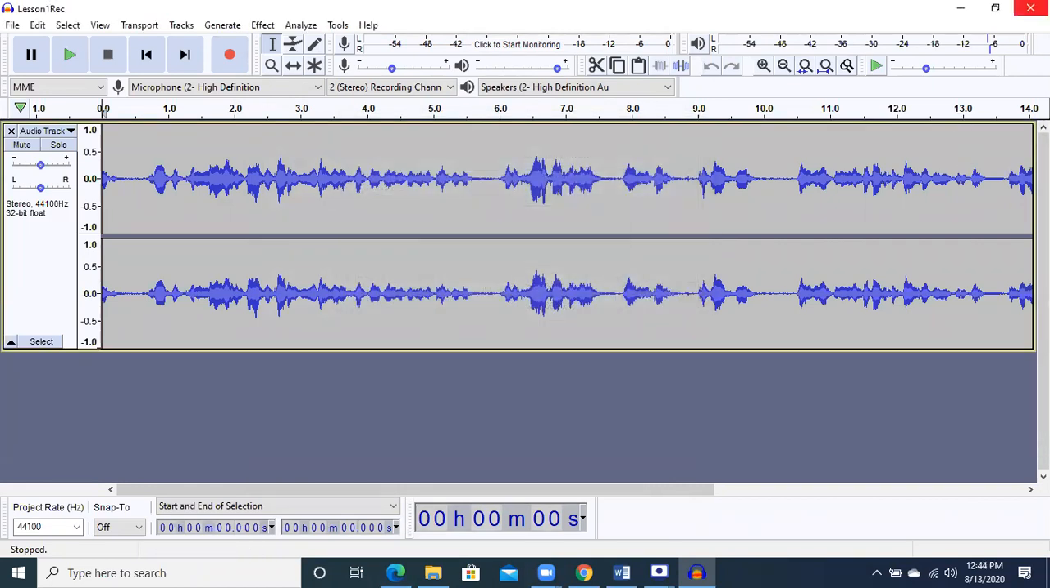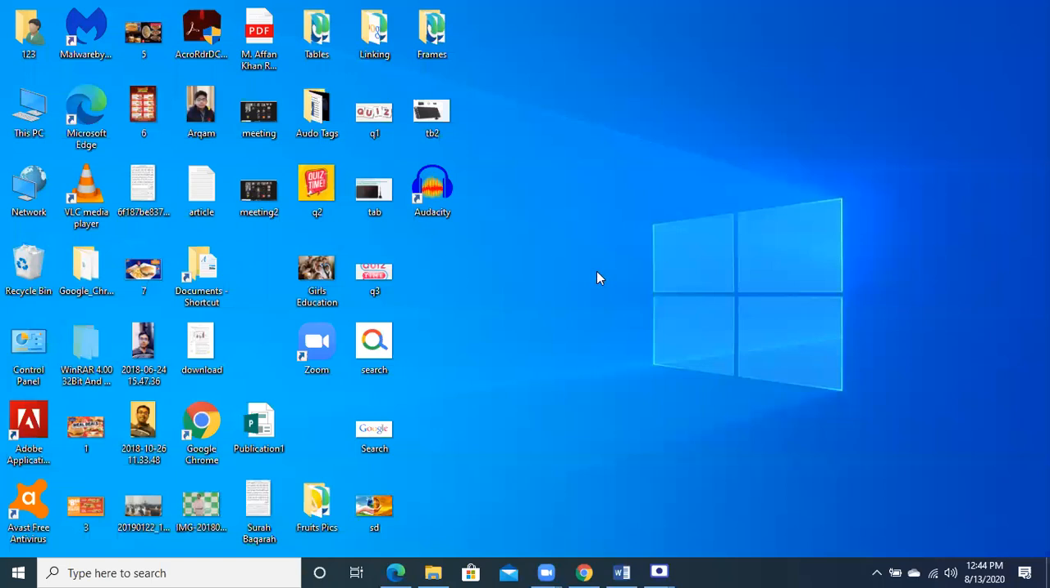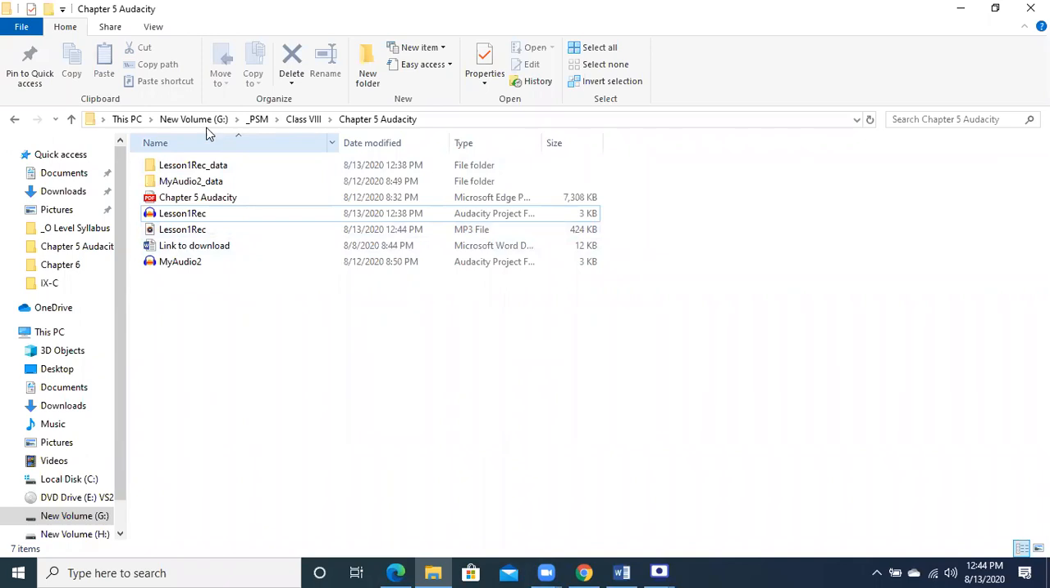Now close the Audacity again. Now come to the folder where I am working, the P3 class. Now see, lesson 1 recording. It is the Audacity file that we had created earlier, जो हमने Audacity में बनाया. Then this is the file which is the MP3 file. See the extension. This MP3 file is 424 KB and this Audacity file is 3 KB.